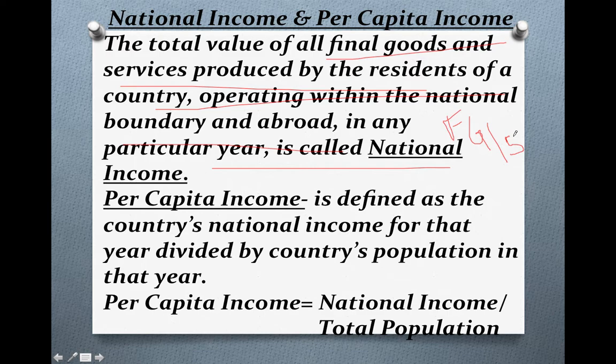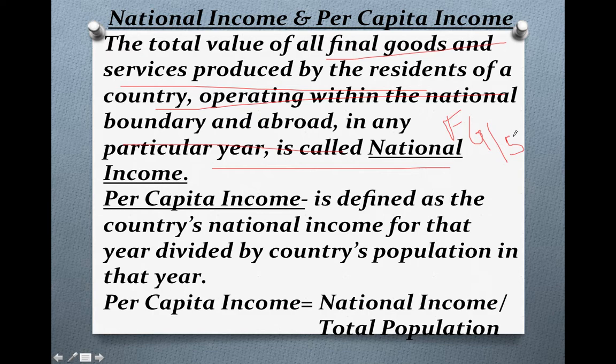So I hope the definition is clear to you. National income means total amount of final goods and services produced by the residents, means Indian residents of a country, whether produced in India or outside India, in any particular year, is known as national income.